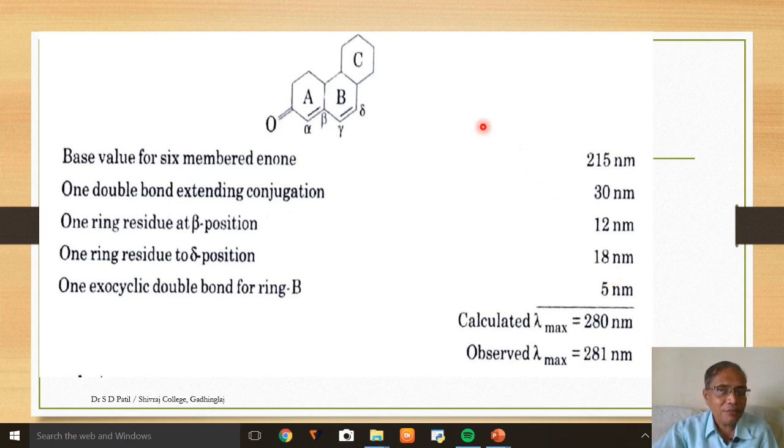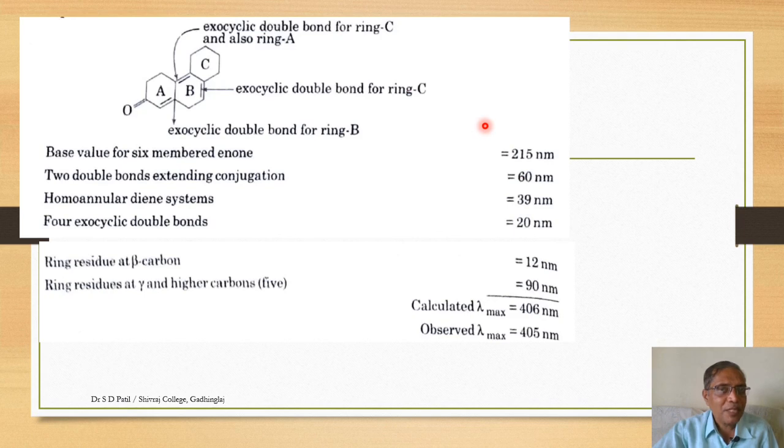We have one more example, the last example in this video. This is again a tricyclic compound. It has rings A, B, C and it is an enone. So the base value for a six-membered enone is 215 nanometers. Then two double bonds in extended conjugation.